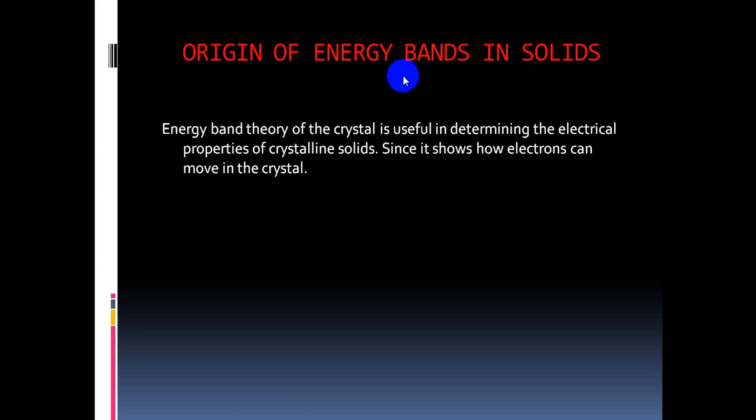This band theory shows how the electrons can move in the crystals. So finally, these energy bands are useful in determining the electrical properties of crystalline solids, and this shows how electrons can move in the crystal. The movement of electrons is nothing but conductivity. So that's why the conductivity or resistivity can be identified using these energy bands.